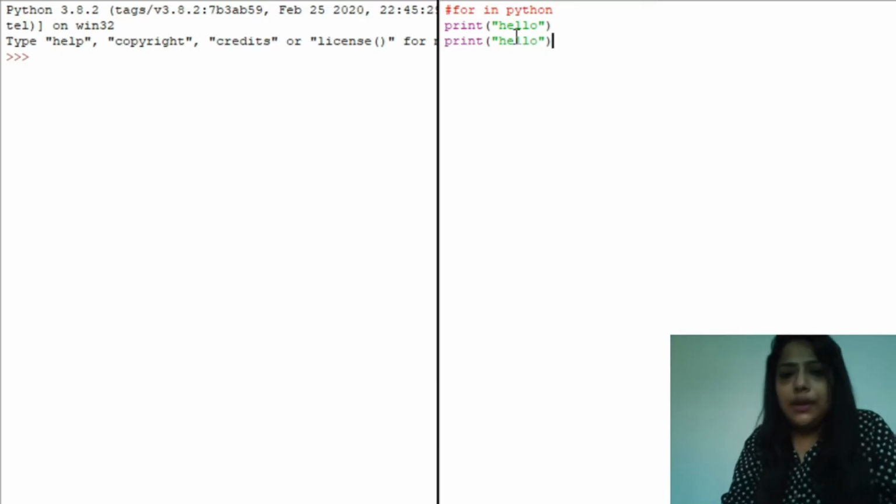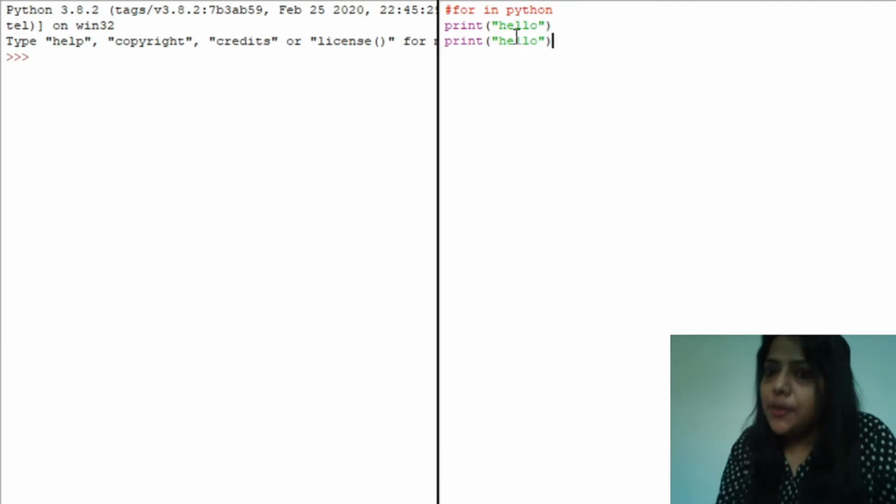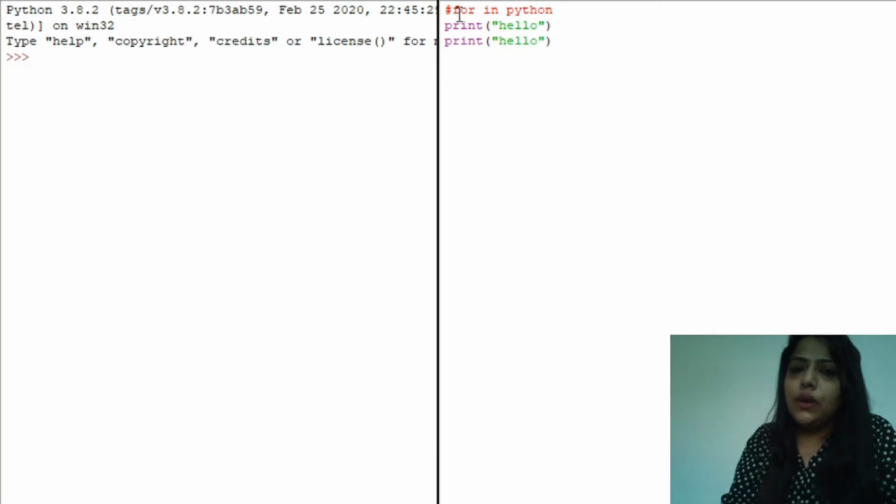In Python we have two types of loop, that is for loop and while loop. And Python does not support do while loop. In today's session, I will take for loop. So let's see how it works and how it eases our work.